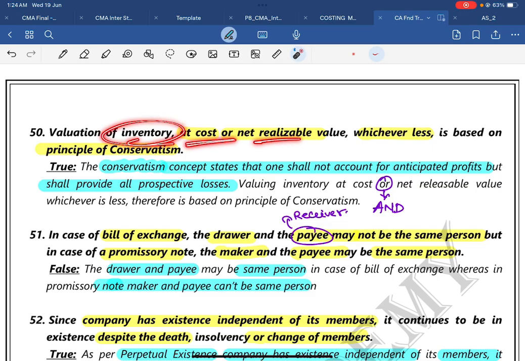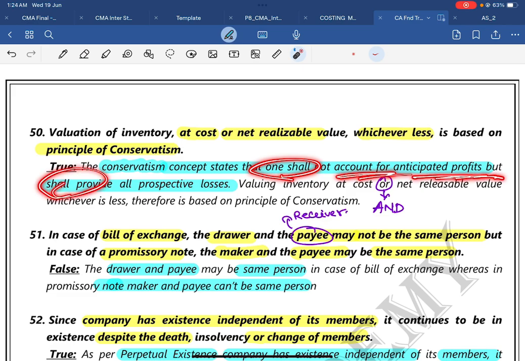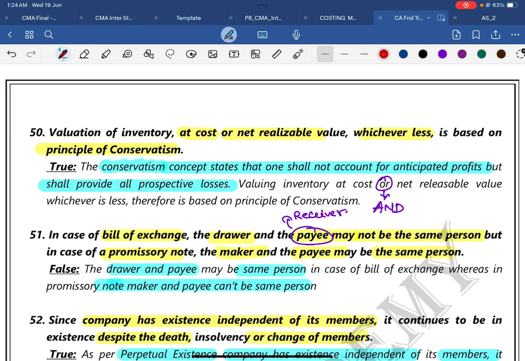Valuation of inventory at cost or net realizable value, whichever is less, is based on the principle of conservatism. The answer is true. The conservatism concept states that one shall not account for anticipated profits but shall provide for all prospective losses. These are the technical words. Okay, all prospective losses, not account for future profits.